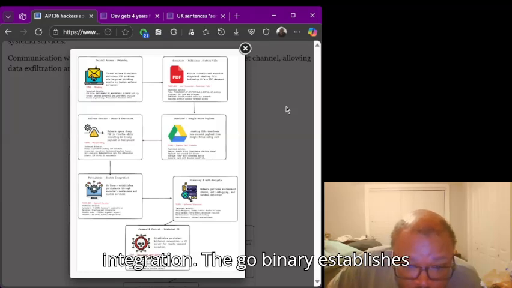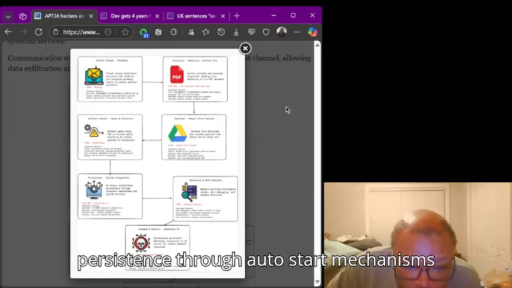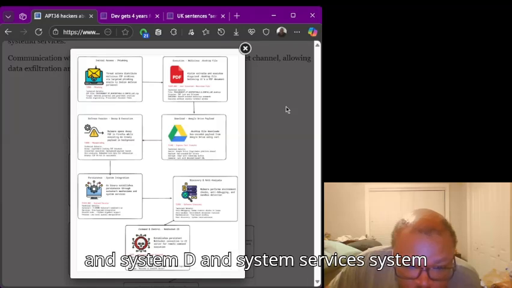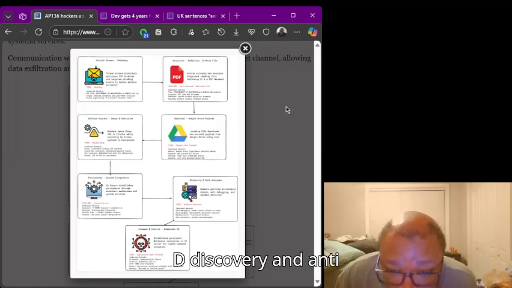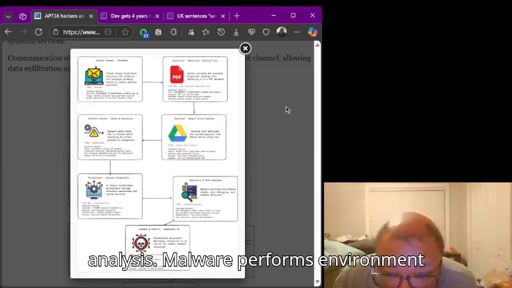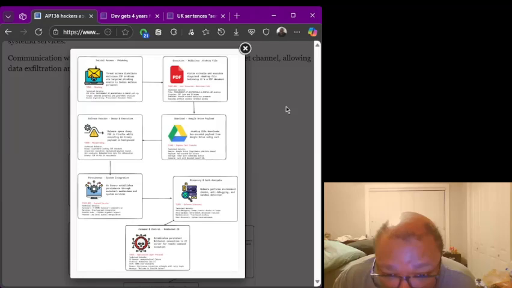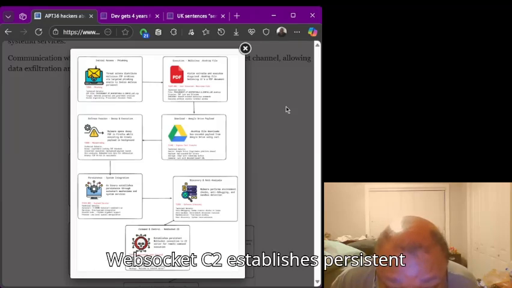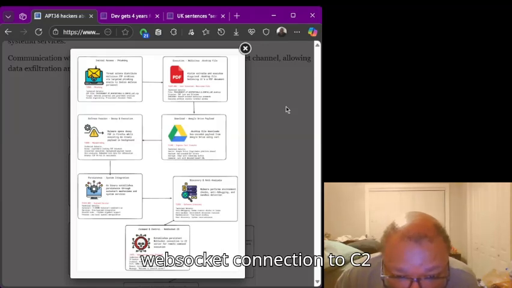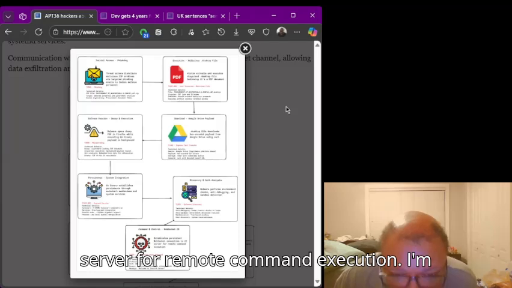The Go binary establishes persistence through auto start mechanisms and system services, systemd. Discovery and anti-analysis: malware performs environment checks, anti-debugging, and sandbox detection. Command and control: WebSocket C2 establishes a persistent WebSocket connection to the C2 server for remote command execution.